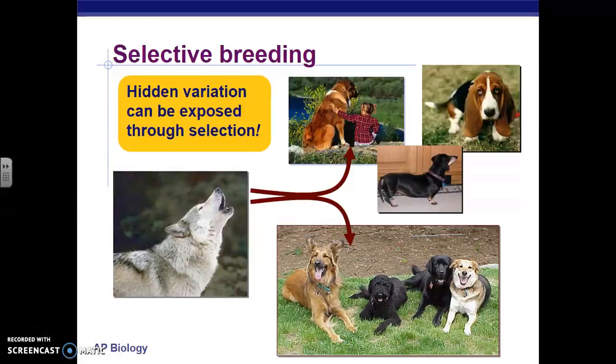But artificial selection is, instead of the environment selecting for the organisms that get to mate, we as humans pick the organisms. So we're artificially selecting by taking the organisms together and trying to get them to mate, instead of the environment selecting for the organisms that are able to mate, with those that are not able to survive in the environment dying off or not being able to reproduce. Artificial selection is the idea that we as humans are selecting the organisms to mate, as opposed to the environment selecting for them.